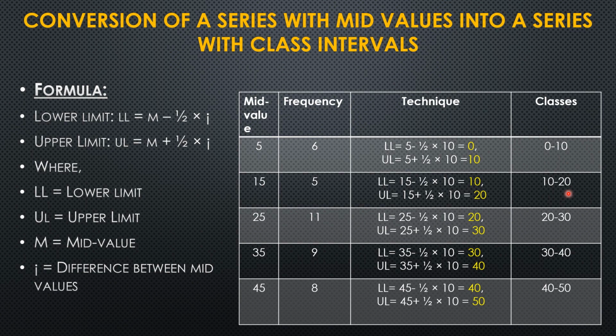Similarly, in the same way, we will calculate each class, and then we get a series with class intervals. This will be the class and this will be the frequency. Frequency will remain the same; there will be no change in the frequency. We only have to find the classes with the help of the mid value, taking the formula. So in this way, we can convert a series with mid values into a series with class intervals.